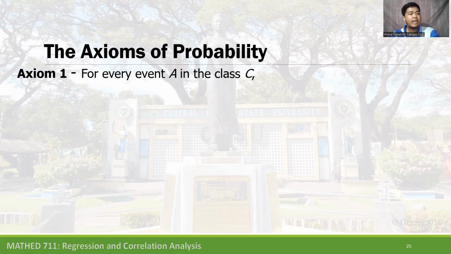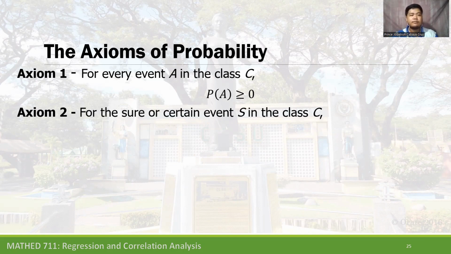Let's have axiom one. For every event A in the class C, we denote probability of A is greater than or equal to zero. Okay, there is no negative probability.